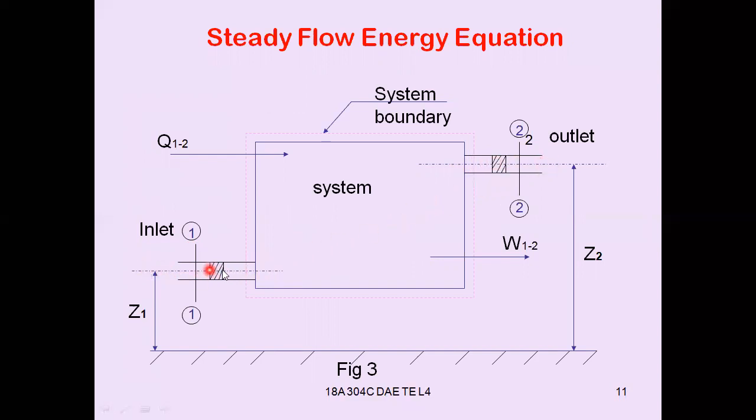The fluid enters the system at one place and leaves at another place. Here we are going to add heat, and some part of the heat is converted into work, and some part of the heat is leaving the system. That means heat rejected.